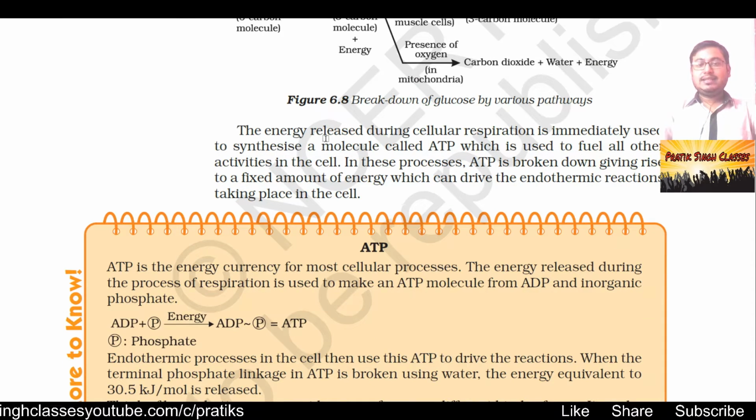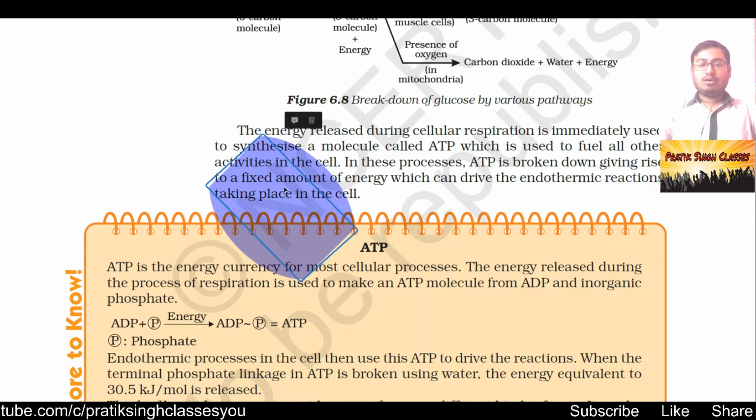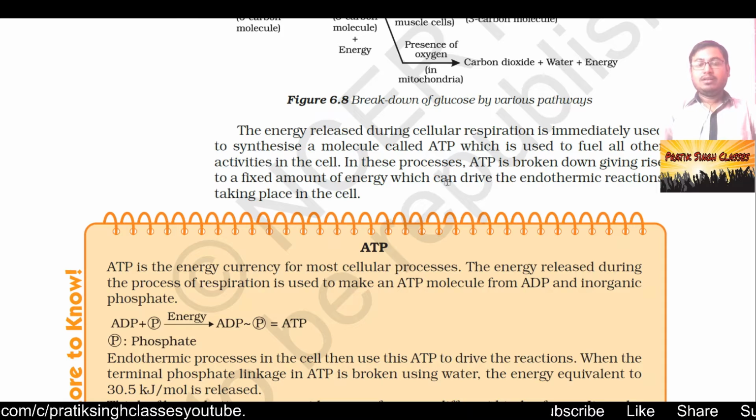The energy released during cellular respiration is immediately used to synthesize a molecule called ATP. Always remember that. Once again, the energy released during cellular respiration, in the mitochondria, is immediately used to synthesize a molecule called ATP. It means the energy is used to make ATP, which is used to fuel all other activities in the cell.